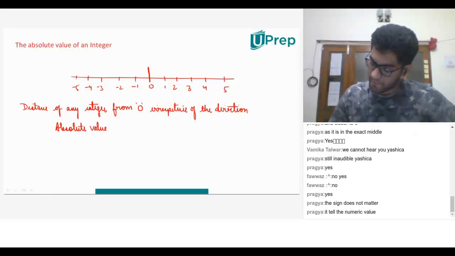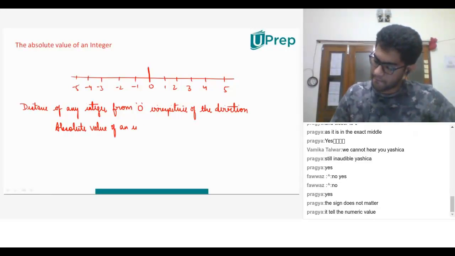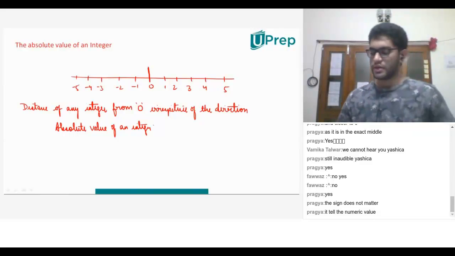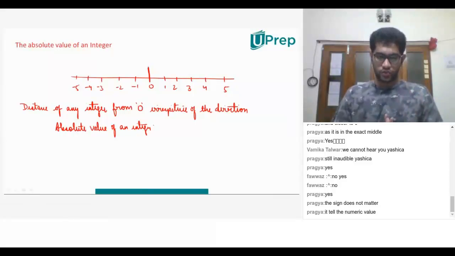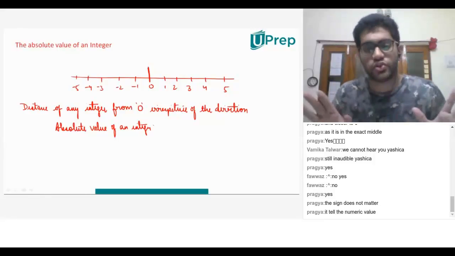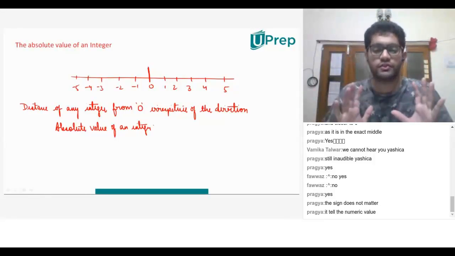Sir, I didn't get the absolute value of what you have given; it isn't clear for me. Okay. If I have the numerical value and I ignore the sign, that is called absolute value. So you are asking to ignore which sign? That's my question. No, you should simply ignore the signs, both the signs, positive and negative.